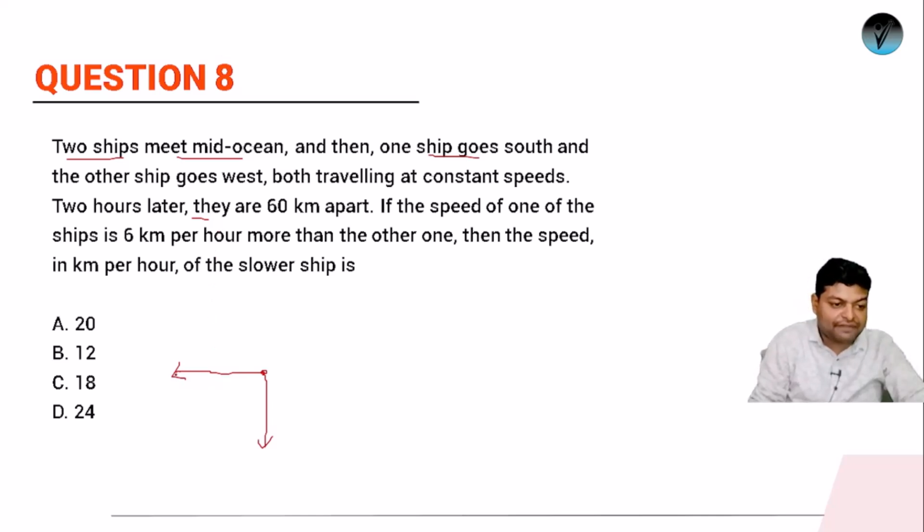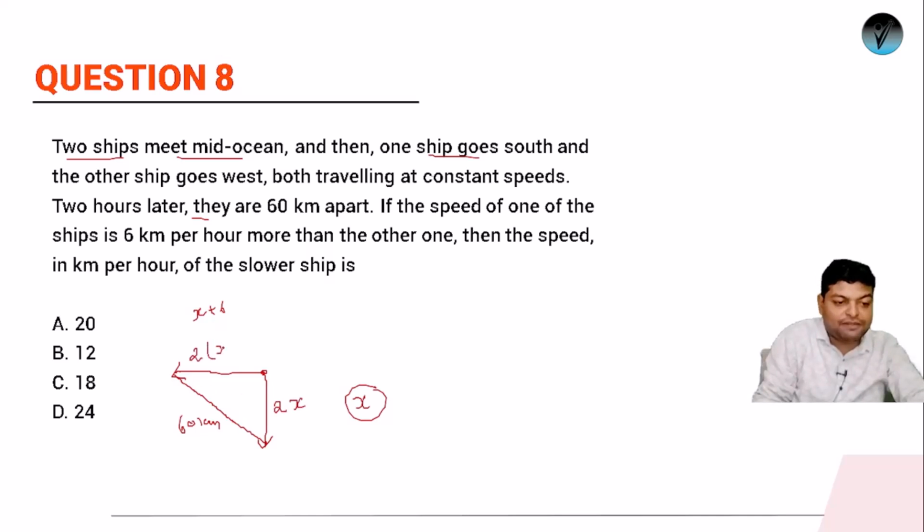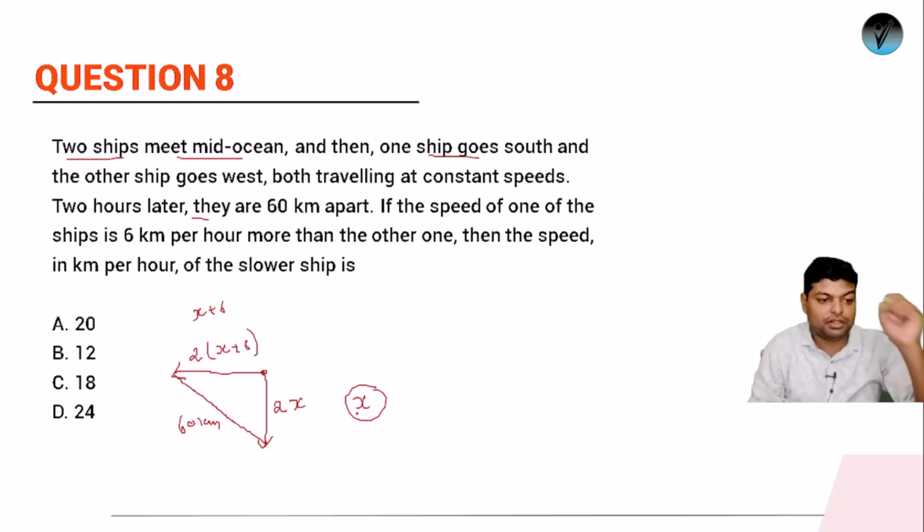If you consider after 2 hours, you will see that they are 60 km apart, or the distance between them is 60 kilometers. If the speed of one of the ships is 6 km per hour more than the other one, let the speed of the ship going in this direction be x, and let the speed of the other be x plus 6. So in 2 hours, the distance it will cover is 2x, and the other will cover 2 times x plus 6, because in 2 hours they get 60 km apart.